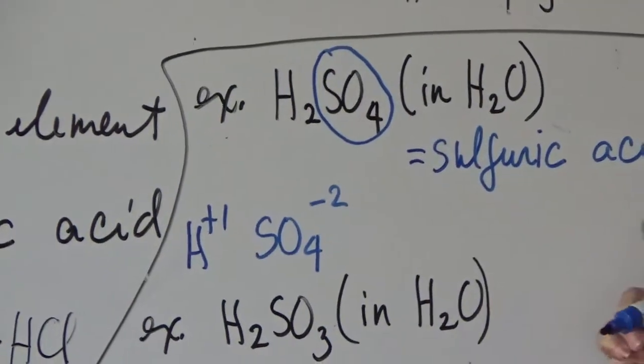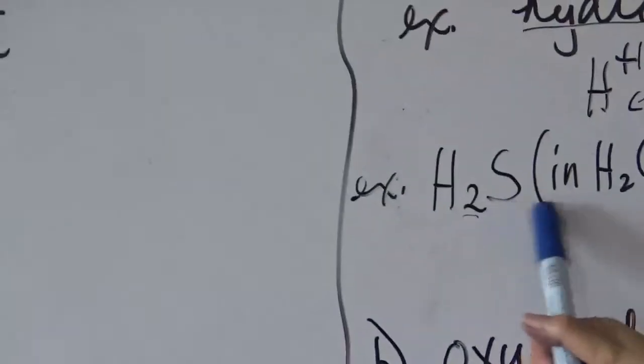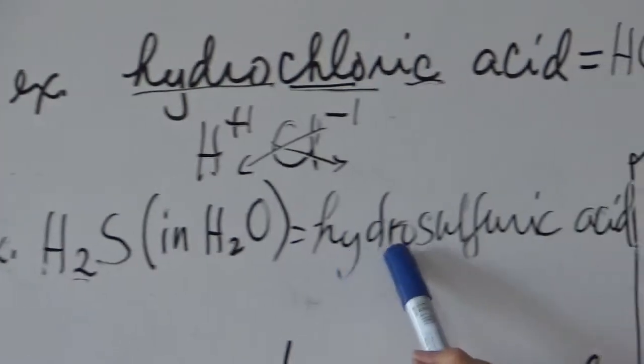Take note of the difference between H2SO4 and H2S as an acid. This one is a binary acid. It has a prefix hydro.